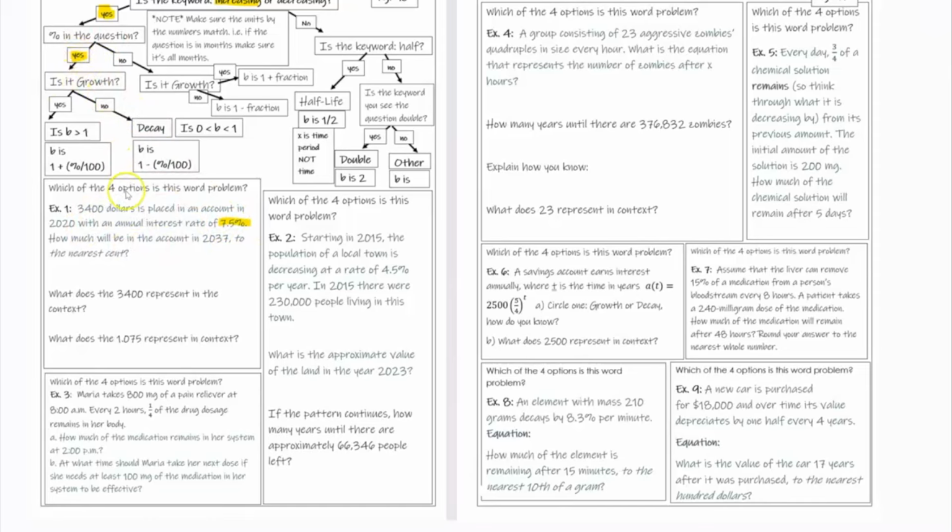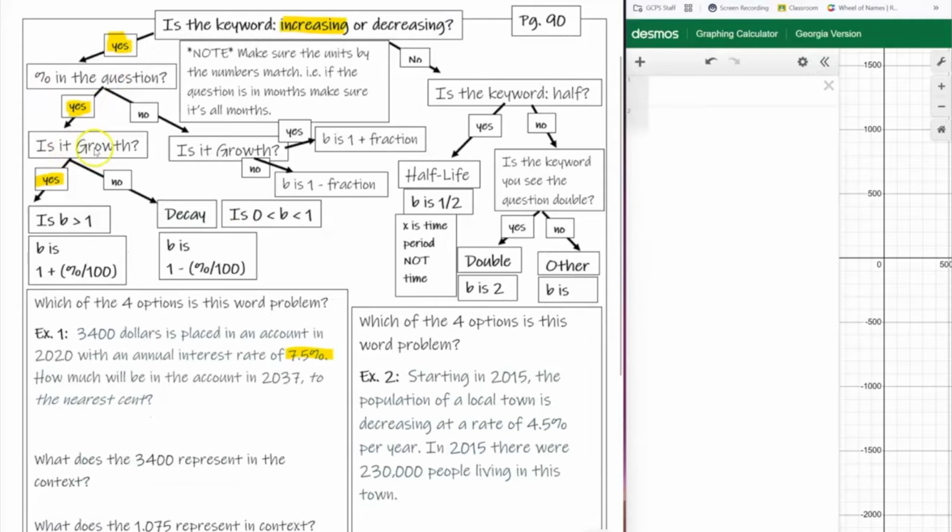Is it growth? Again, we just talked about this. You wouldn't put it in if it was decay. So you're definitely going to say yes. If it's growth, yes. Of course, because it's increasing, it's growing. So yes, B is greater than 1. So this is how you'd write B.